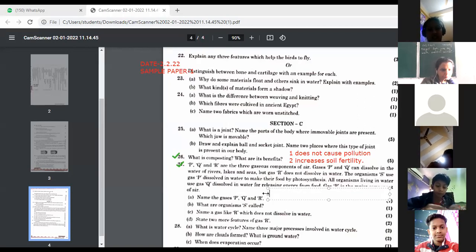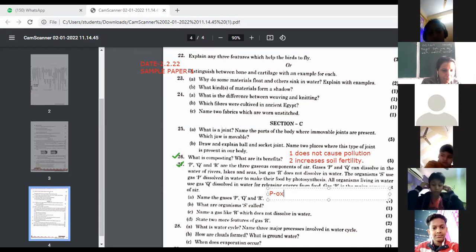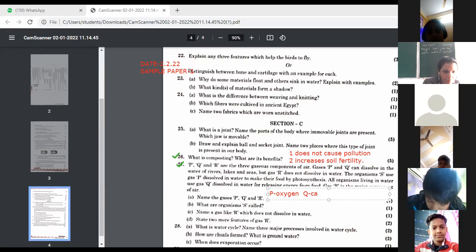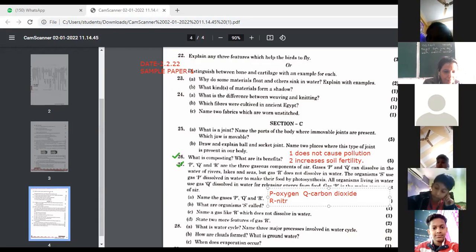Kindly raise hand. So which gas is P? Ma'am, may I answer? Yes, tell what gas P is. Ma'am, gas P is oxygen. Okay, gas P is oxygen. Afterwards, what about the Q gas? Ma'am, the Q gas is carbon dioxide and R gas is nitrogen. Very good. Carbon dioxide, and the gas R is nitrogen.